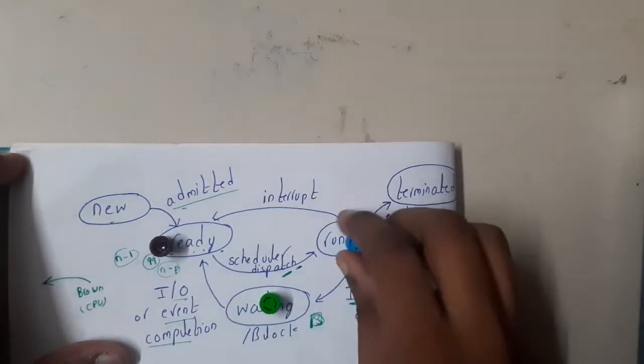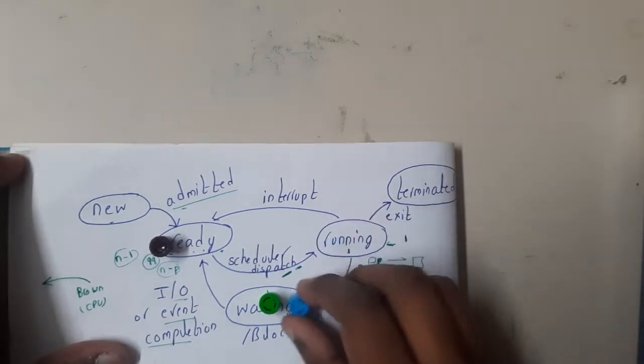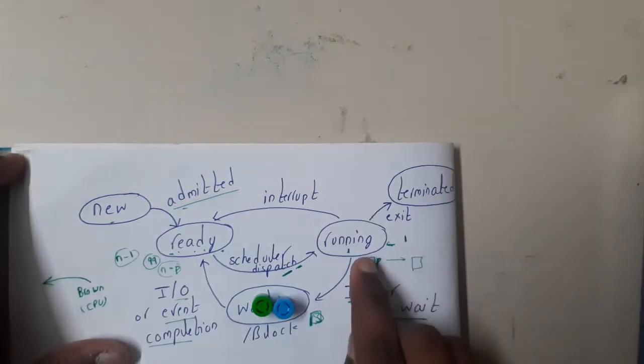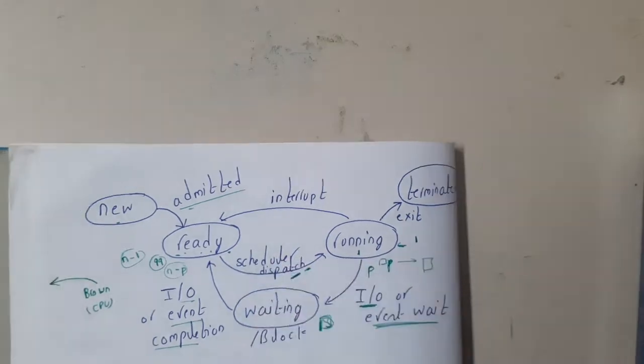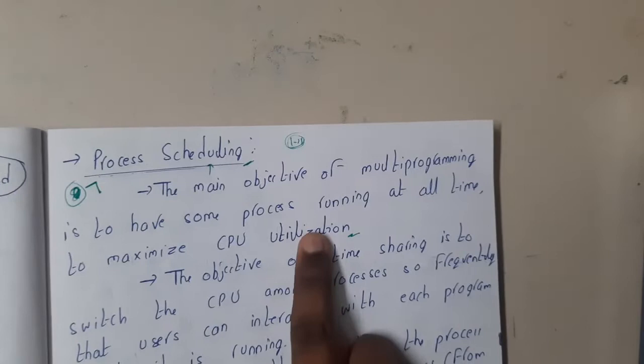It will leave the CPU and some other process will take action on the CPU, right? So here what are we exactly trying to do, guys? We are always trying to keep the CPU busy, right? We are always trying to increase the CPU utilization. So that is what is really important, right?